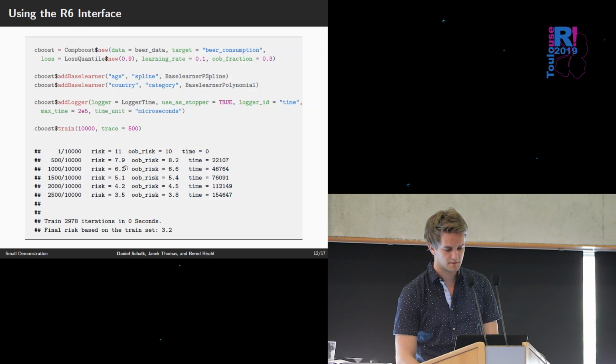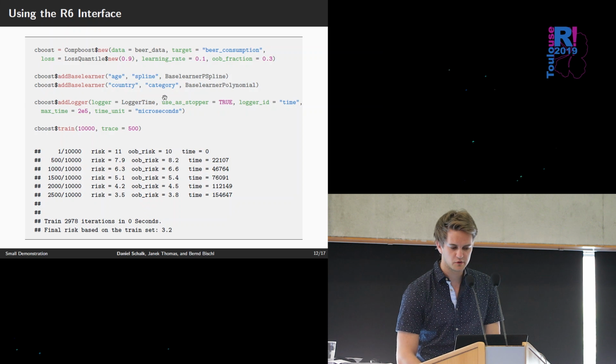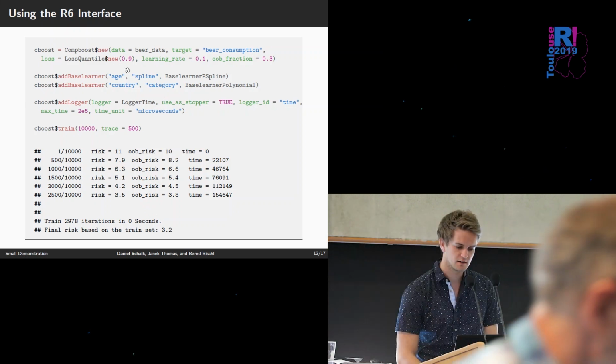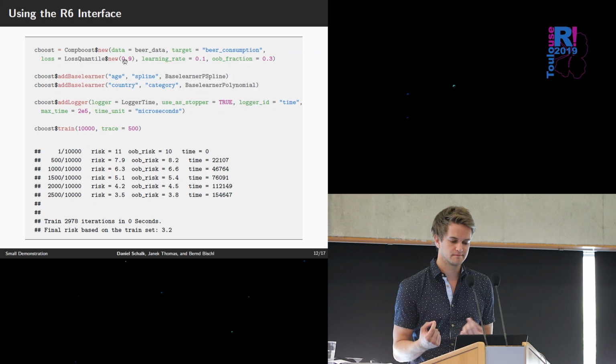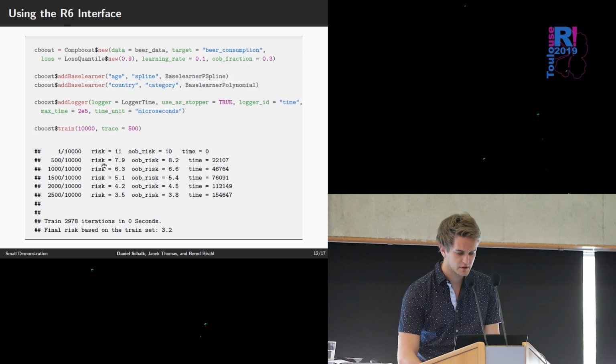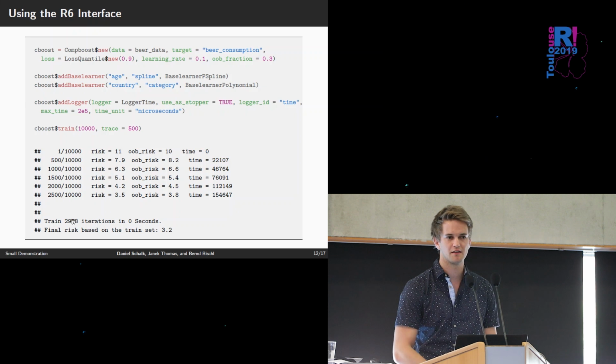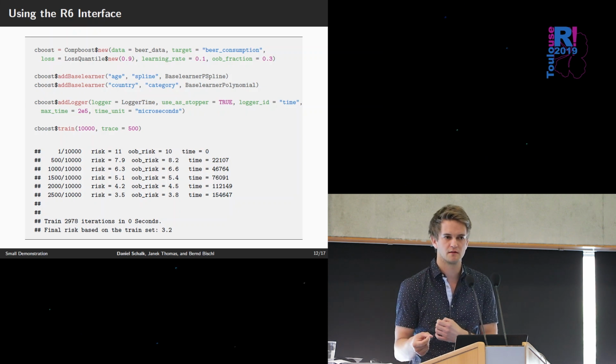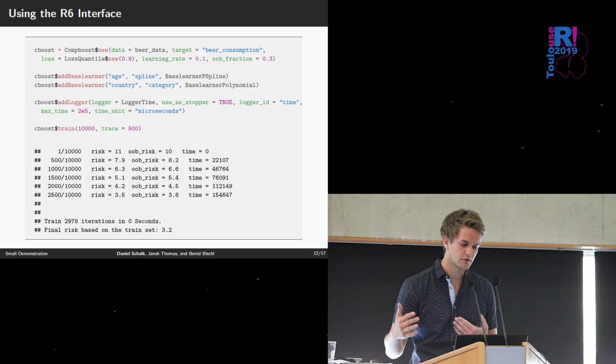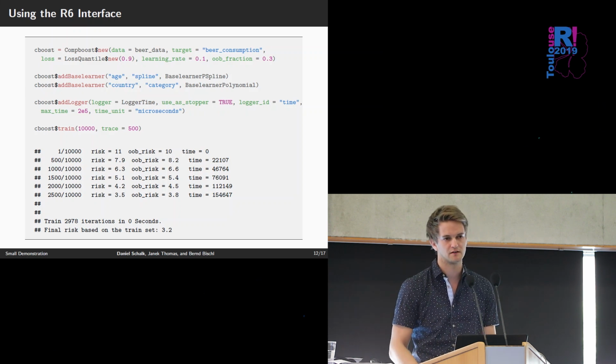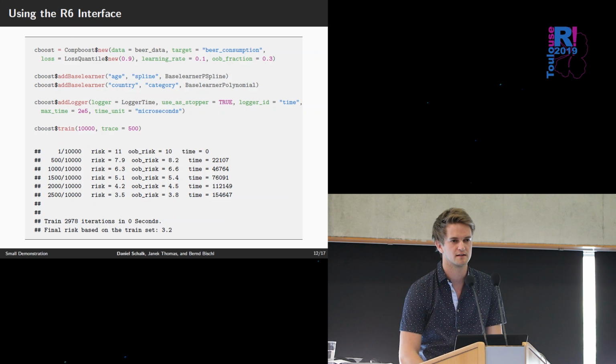Okay, do you mean the big difference here? Yeah, so I'm actually asking a couple of questions. First on this risk: why is it now much lower? Do you mean the risk? Yeah, the risk. So this is something I didn't tell you. I have used a different loss here, the quantile loss. So yeah, the risk is lower, and here we are stopping at 3,000 iterations, and I think it's not fully trained. So we have to let this go for another, I don't know, 3,000 iterations, and then there should be a gap between the train and the test error.